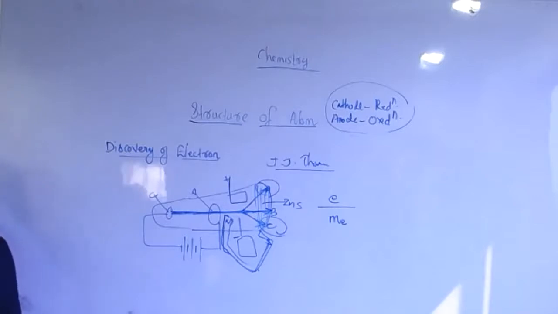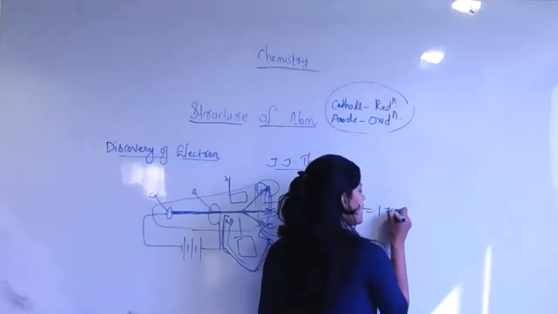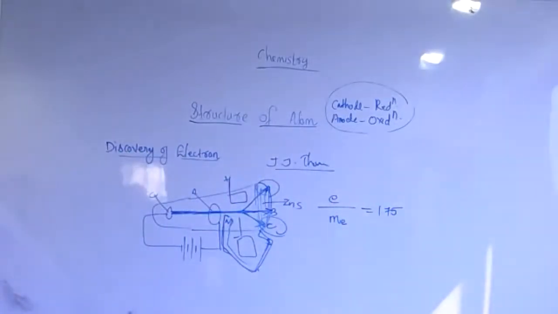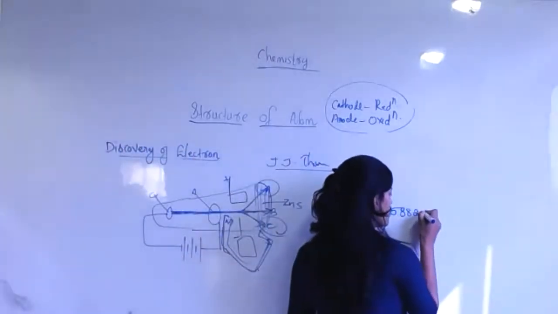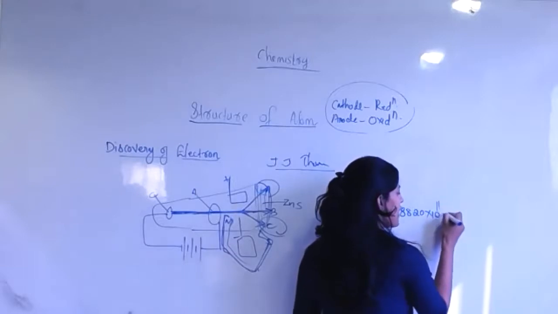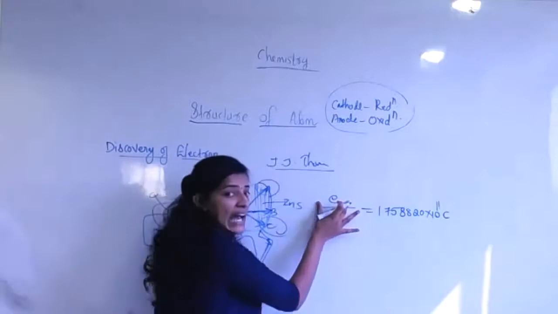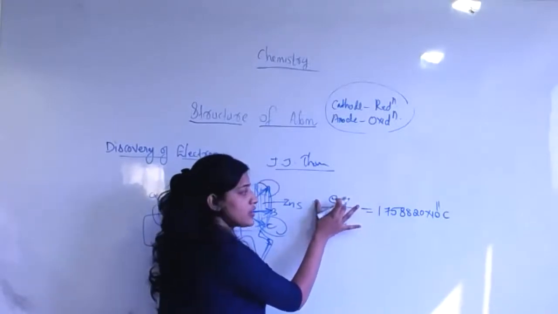So actually it is around 1.758820 into 10 to the power 11 coulomb. Coulomb is the charge unit, you know. The unit of charge is what?